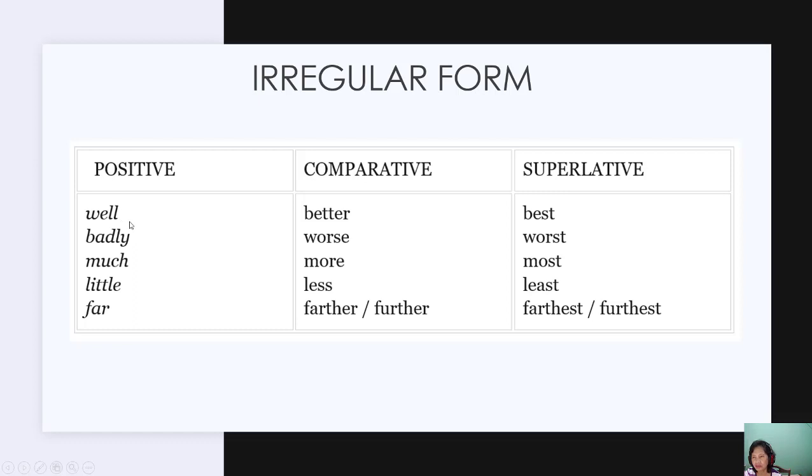Of course we cannot use goodly, so the adjective good becomes the adverb well, and then the comparative is better, superlative best; badly, worse, worst; much, more, most; little, less, least; far, farther, further, farthest, and furthest.